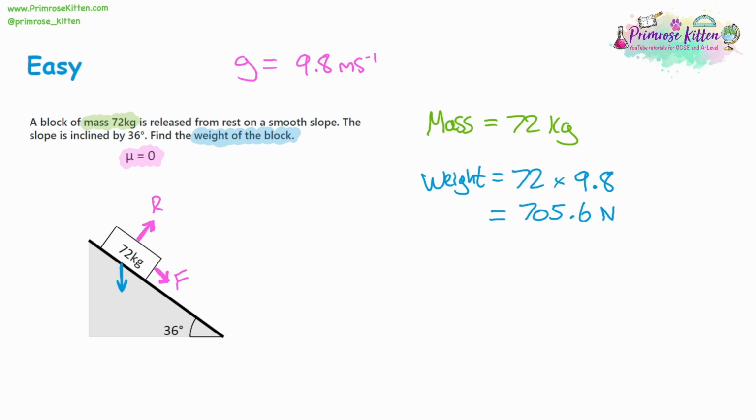So another thing to introduce is the coefficient of friction, which has this mu symbol. And in this, it's going to be 0, which means that it's a totally smooth slope. And so there isn't going to be any resistance.